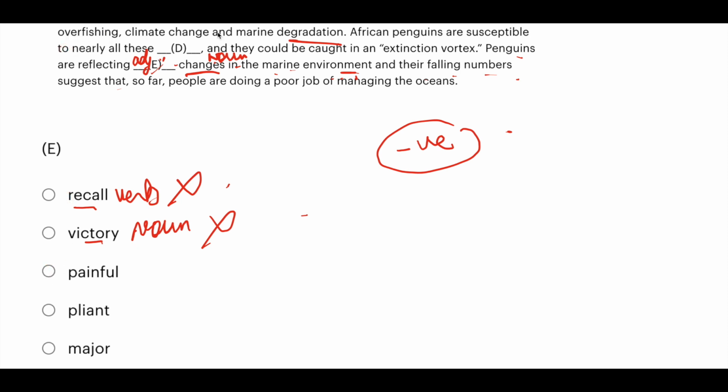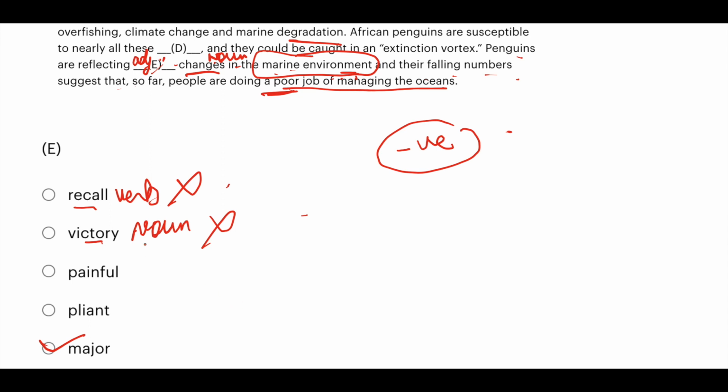Which one? That suggests so far people are doing a poor job of managing the oceans. Now, poor job in managing the oceans. So this means that in the marine environment there has been a dramatic change. There has been huge change. So major will be your answer, not painful.